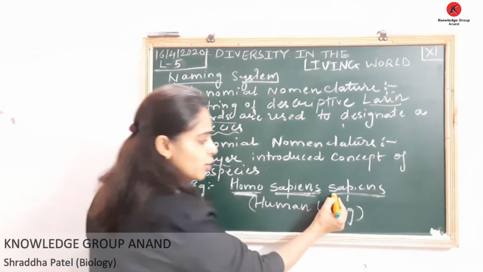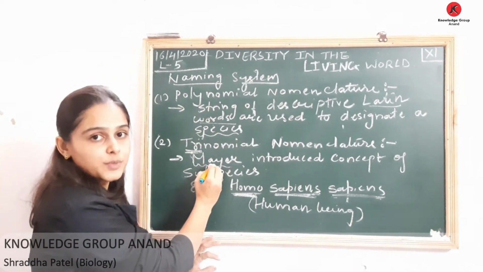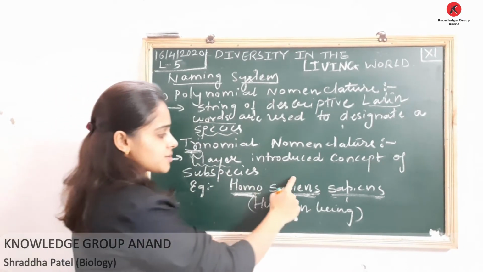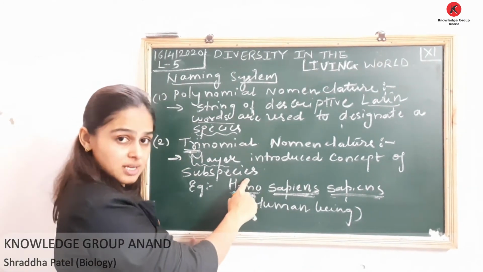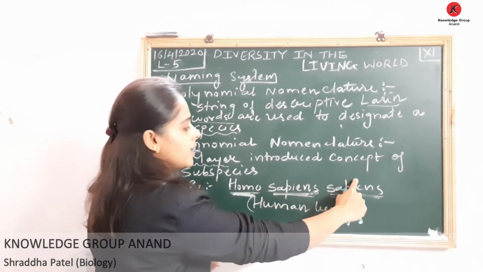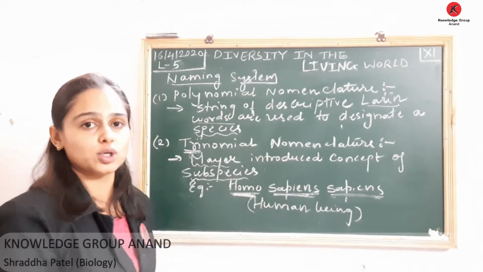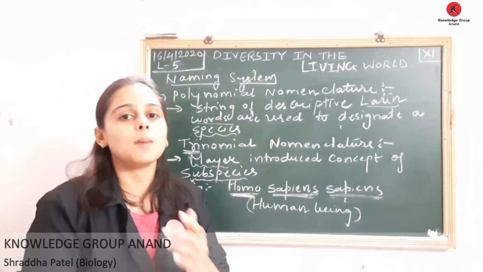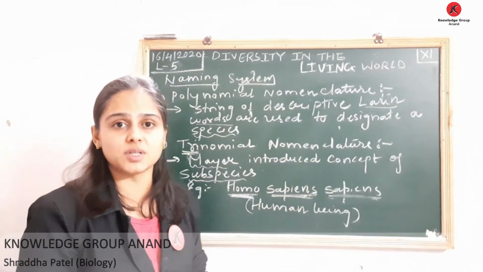And who introduced the concept of subspecies? Our Mayer. So a particular organism is described by three components, that is genus, species and subspecies. So this is trinomial nomenclature, but our biologists again do not accept this method.